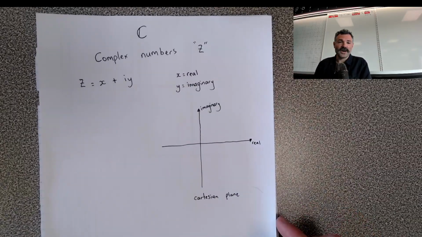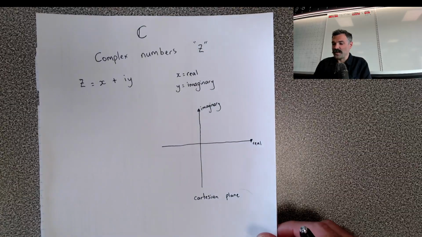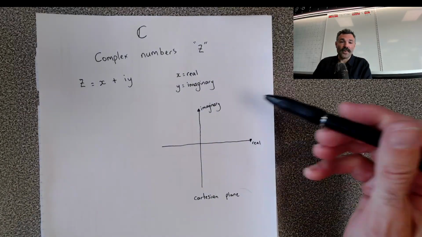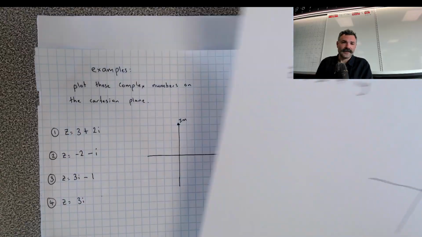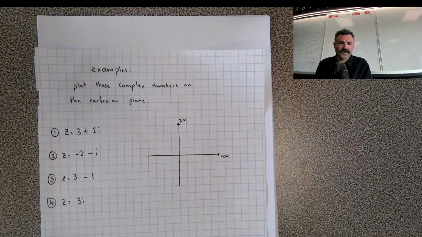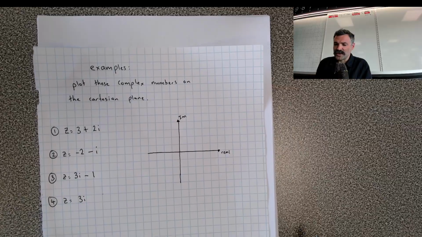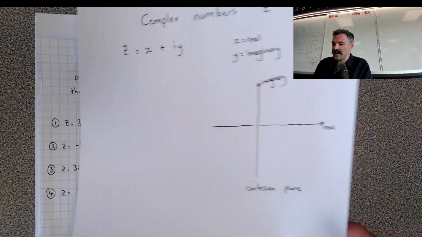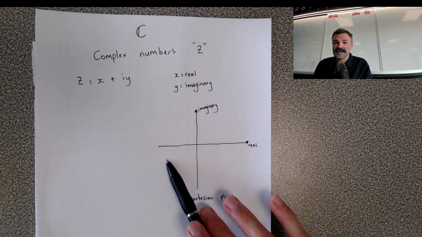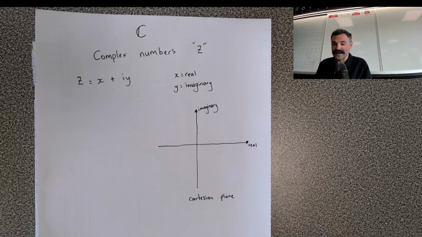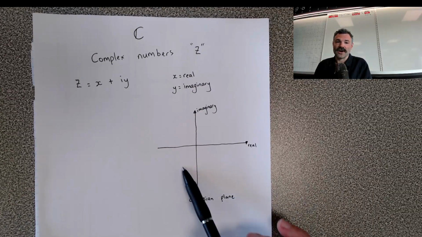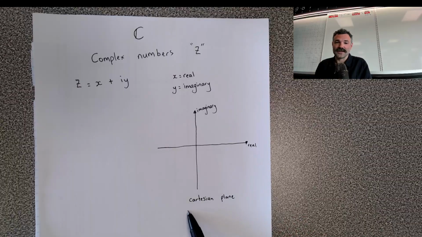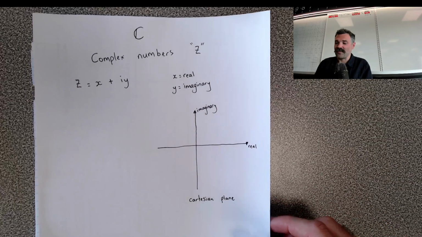Now, the first thing we really want to do, and it's very basic, we'll be pretty familiar with it, is how do we now put these on our axes? So let's look at some examples real quick. This should be pretty straightforward, hopefully. If you know how to grid on an XY axis, this is fine. Actually, just real quick before I take it back, this new axis is called the Cartesian plane. Now, basically, that was just the name of the guy that invented it. That's why we called it. It's nothing important about the actual word Cartesian. It's to pay tribute to the people that invented this stuff.